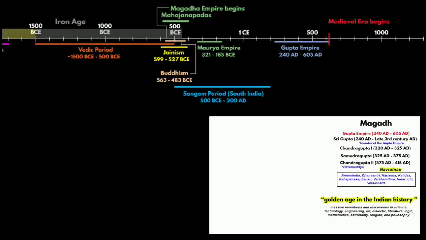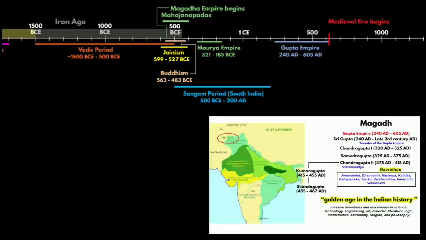As I've mentioned, the Gupta Empire flourished under Chandragupta II, but the empire started declining under his son Kumaragupta and his grandson Skandagupta. The Huna people, who were a group of Central Asian tribes from the Khyber Pass, entered the Indian subcontinent at the end of the 5th to 6th century AD. They invaded Gupta territories and caused significant damage to the Gupta Empire. The Gupta Empire almost ended in 550 AD, although it continued for another 50 years without any influence.